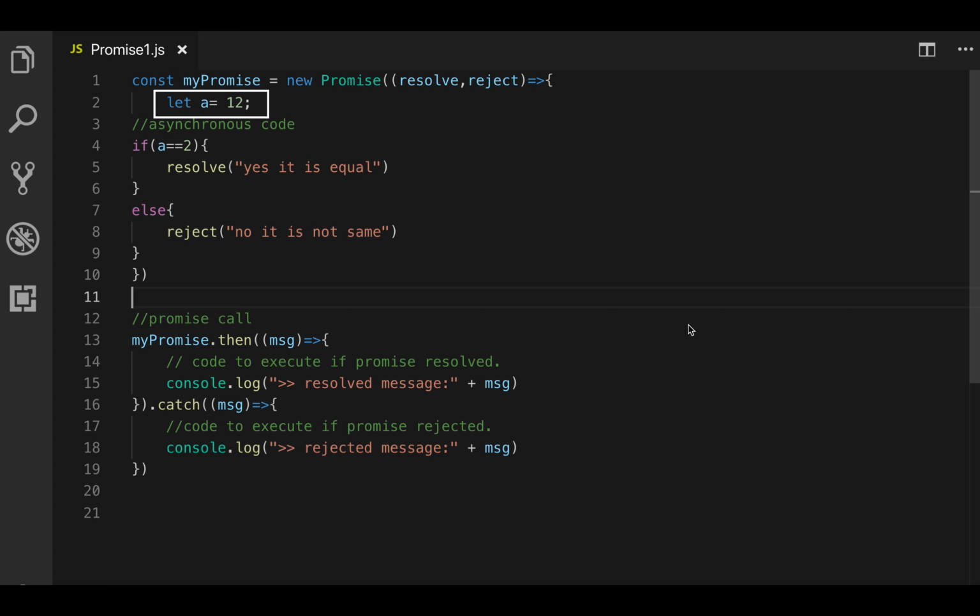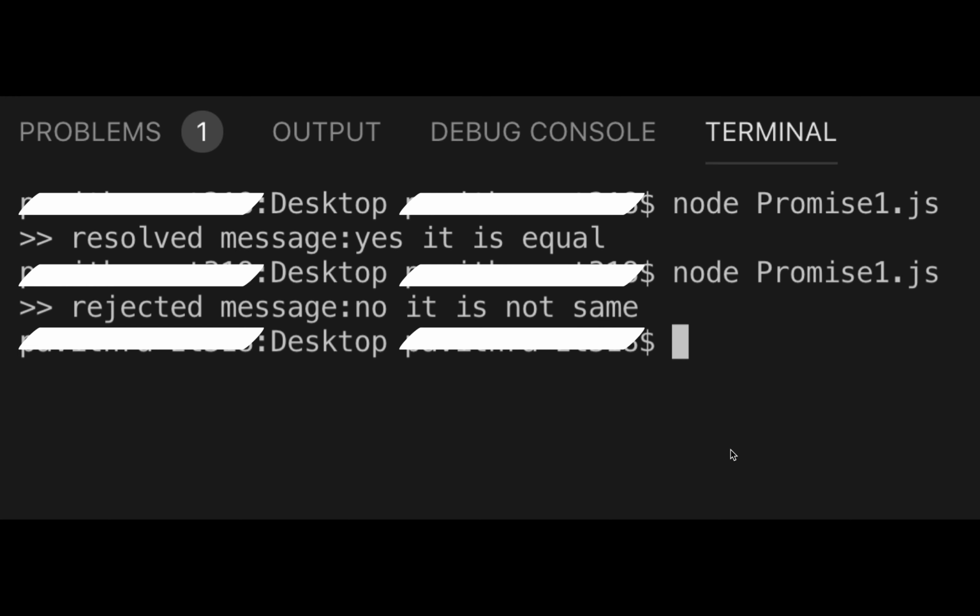Now let's try rejecting our promise. Here we have changed the variable a's value to 12, so the condition would fail and the promise would get rejected. The expected output is the rejected message, "no, it is not the same". Let's see what output we have got. As you can see here, the promise got rejected and the output is the same as our expected one. Rejected message: no, it is not same.